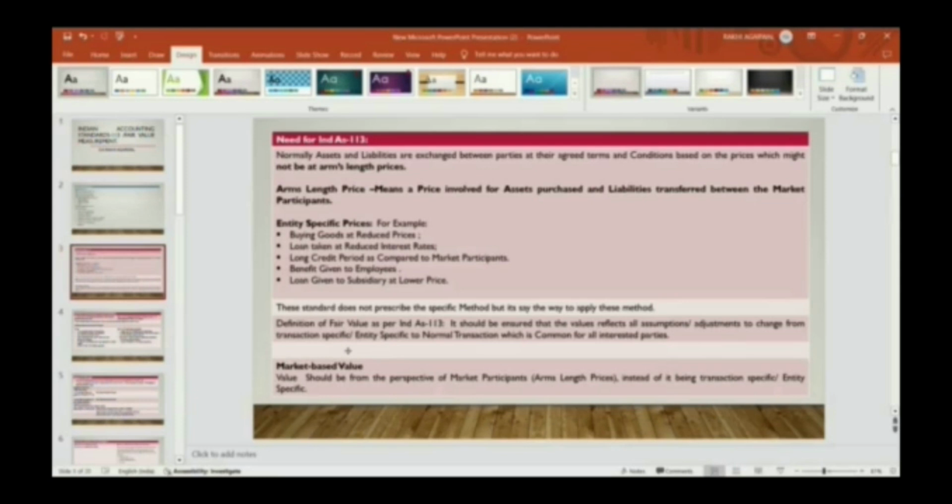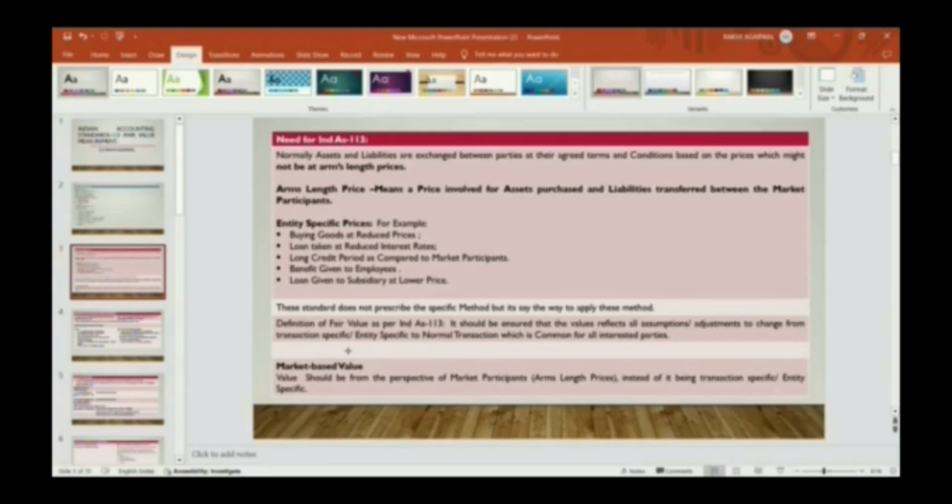They are not related parties. Suppose you are taking a loan from a related party, but they are giving it at a lower rate of interest than the market. If you get the same loan from the market, they will provide it at a higher rate of interest, at 12%. But if you are getting it from the related party, they will provide you the loan at an interest rate of 4%. So that is not a fair value transaction, because in the market you would get that loan at 12%.